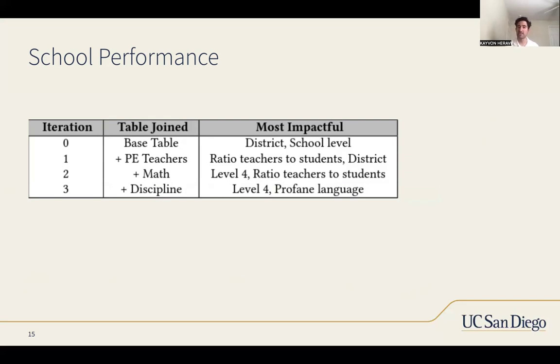But then when we make our data set more comprehensive and add math and our discipline tables, we actually find that the math level and the amount of profanity used at the school have the highest impact on school performance. So if you are a school, maybe these are the areas you would want to focus on. Make sure that you have good math education and good disciplinary practices on profane language to ensure that you have better school performance.